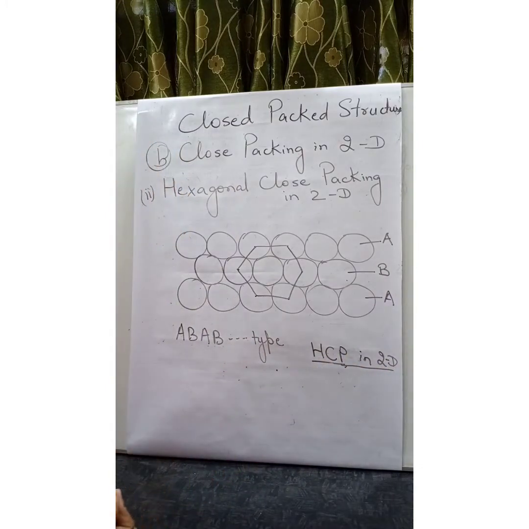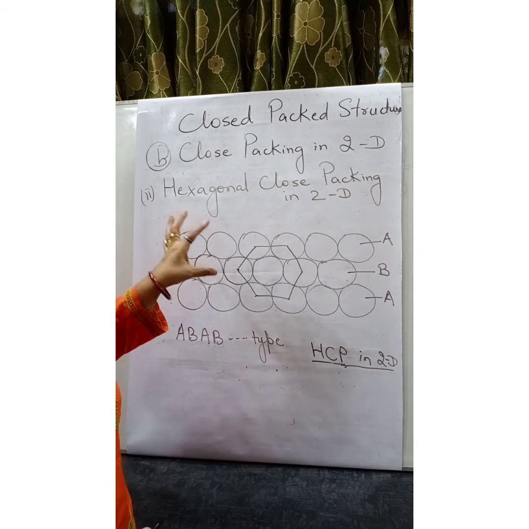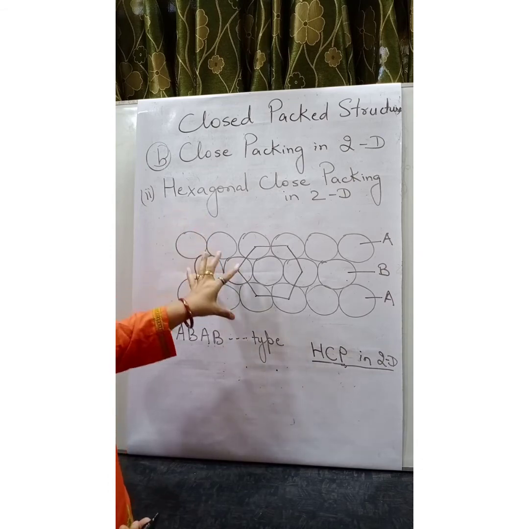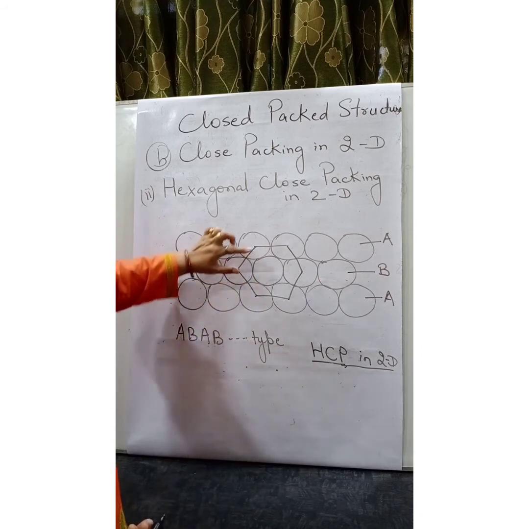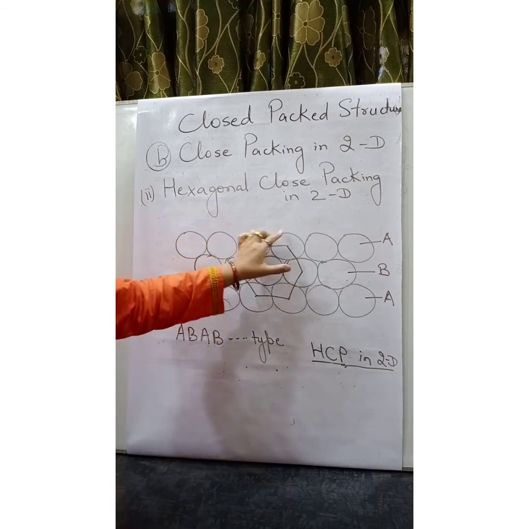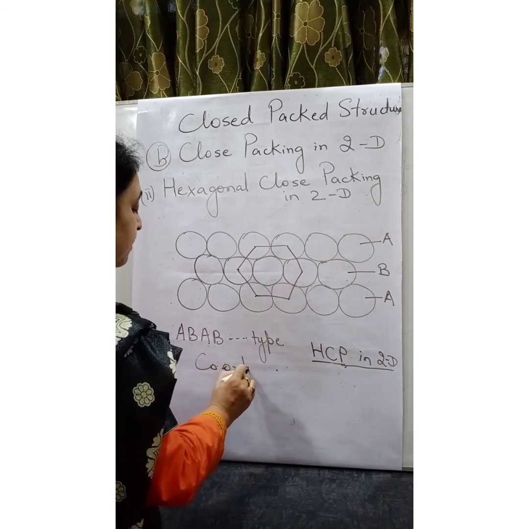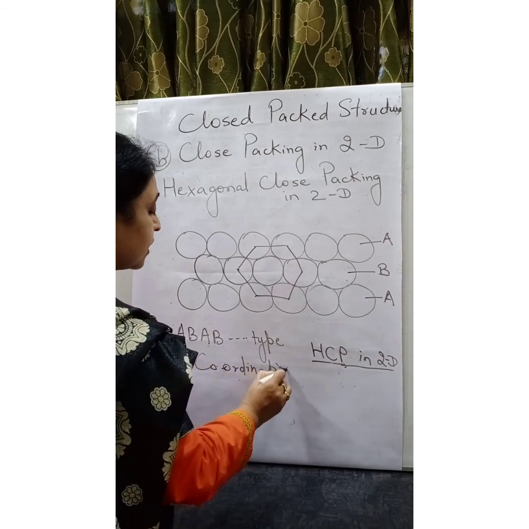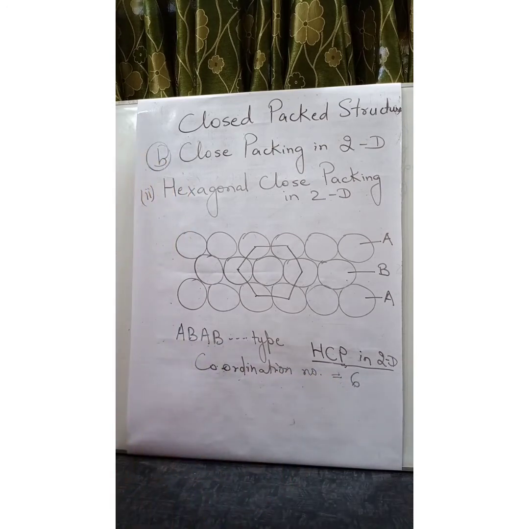Now, the coordination number means number of spheres touching a given sphere. The coordination number of hexagonal close packing in two dimension is 6 because it is in contact with 6 spheres. So, coordination number is 6 in two dimension.